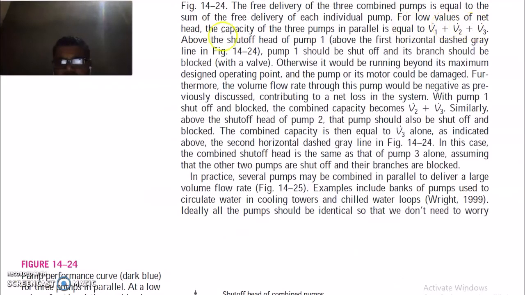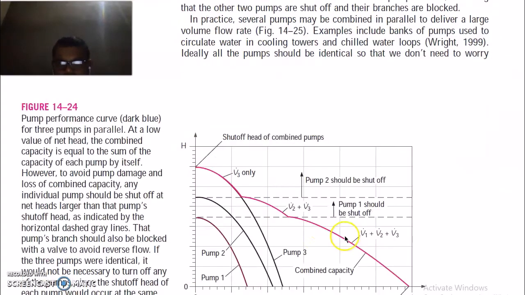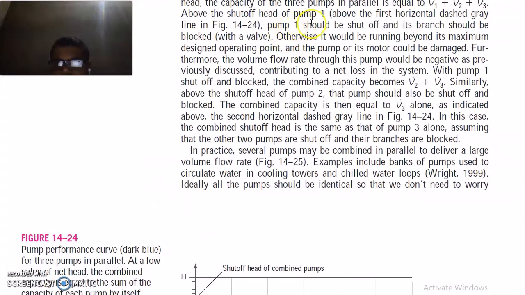For low values of net head, the capacity of the three pumps in parallel is equal to V1 plus V2 plus V3. So when the head requirement is below the dash line, you can operate in this range. But when your head requirement increases up to this point, pump 1 should be shut off, because this one pump won't be able to meet this head requirement, which is above the shut off head of pump 1, above the first horizontal dashed line.